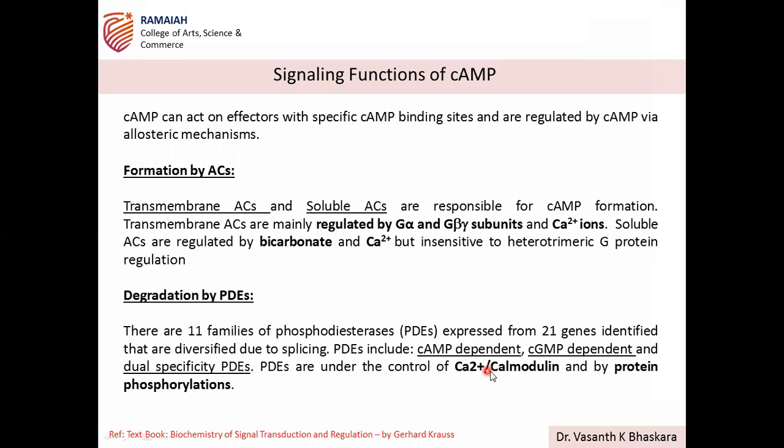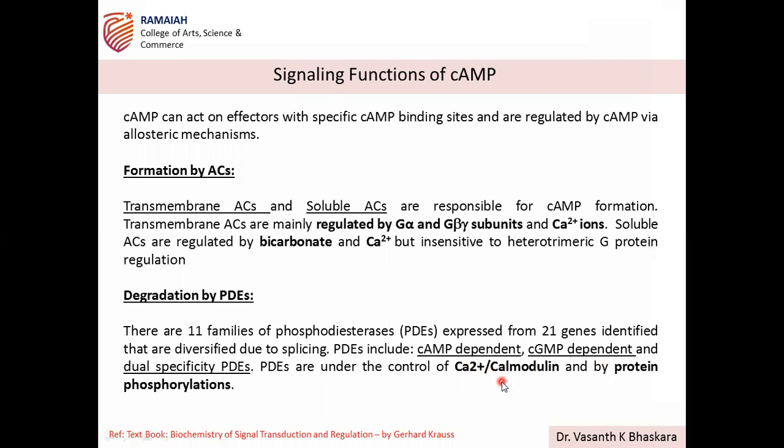PDE action is controlled by calcium and calmodulin and by protein phosphorylation. So two things control PDE activity: calcium calmodulin and protein phosphorylation.